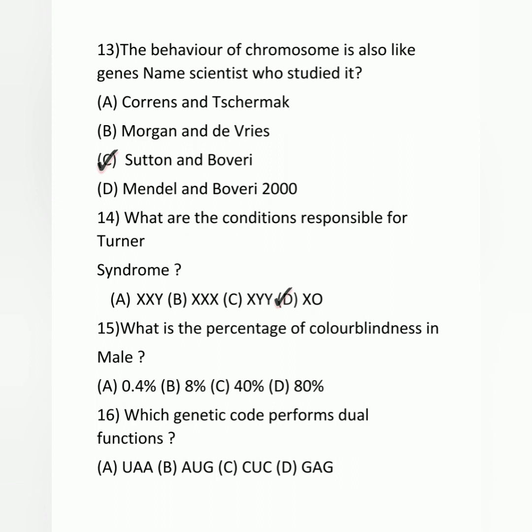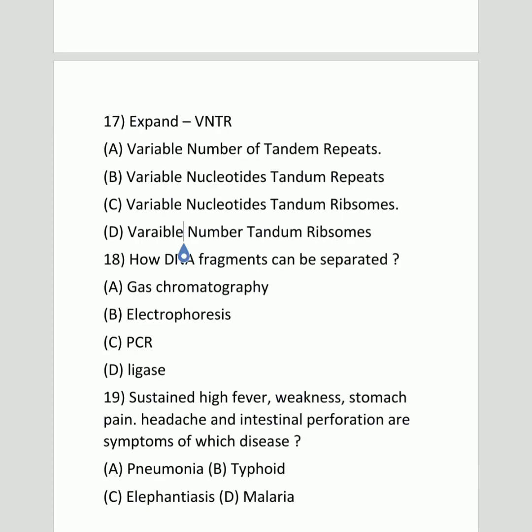15. What is the percentage of color blindness in males? So the answer is B. 8%. 16. Which genetic code performs dual function? So here the answer is AUG. It acts as the methionine amino acid as well as the initiator. 17. Expand VNTR. So the full form of VNTR is variable number of tandem repeats. It is a part of DNA fingerprinting.